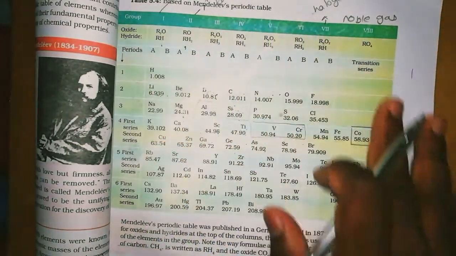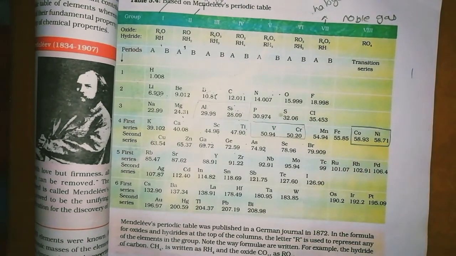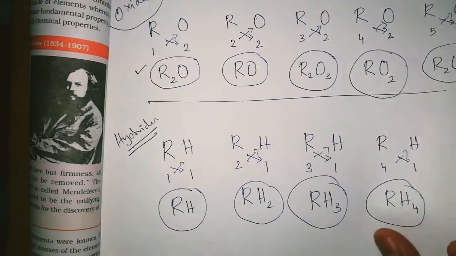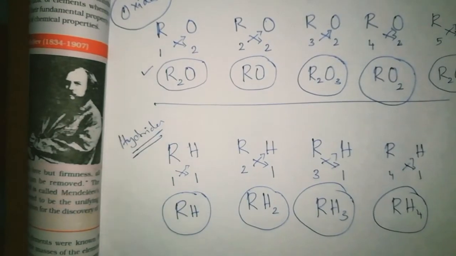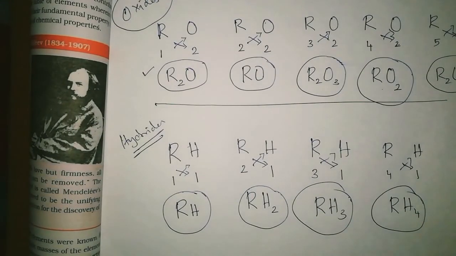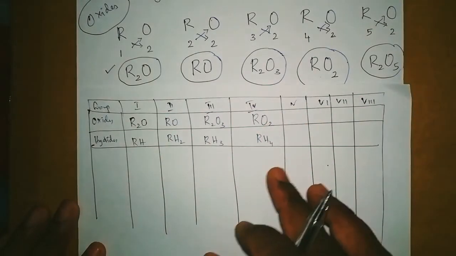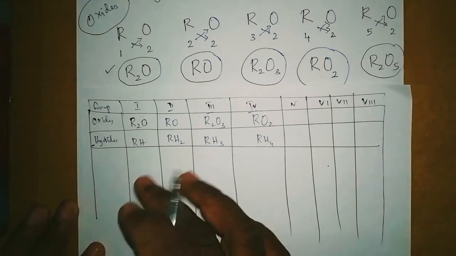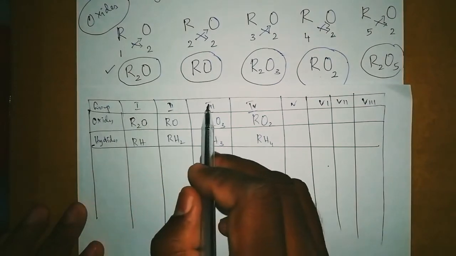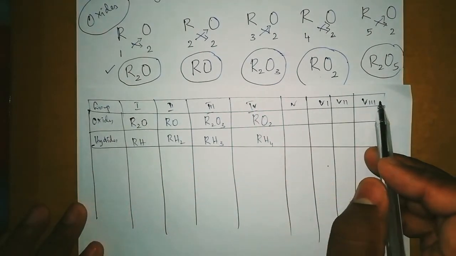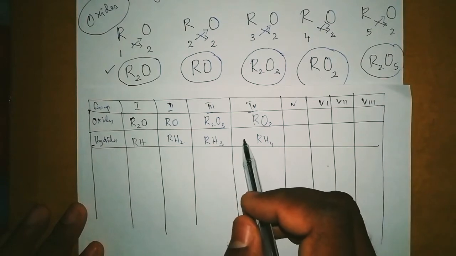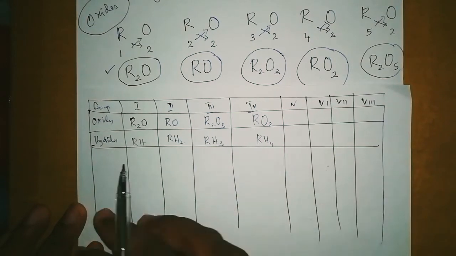After making a table like this, you try to put the elements according to the formula. Just for your understanding, I made a tabular column with groups 1, 2, 3, 4, 5, 6, 7, 8. According to Mendeleev's periodic table, we have 8 groups and 6 periods.